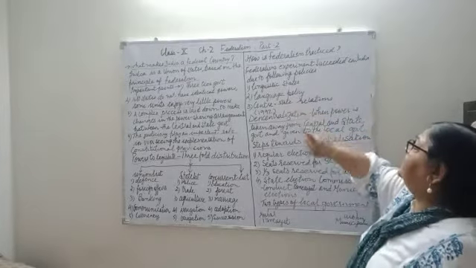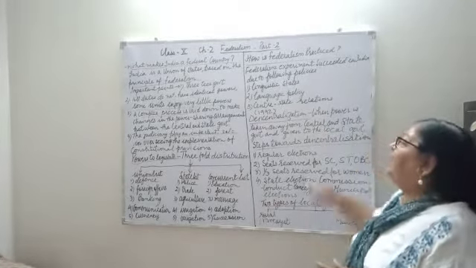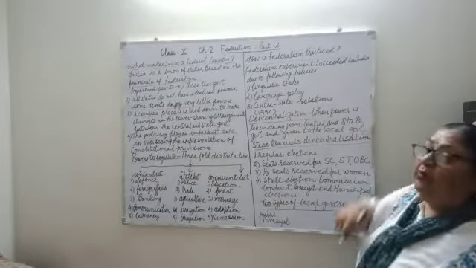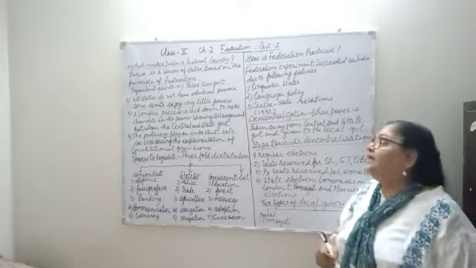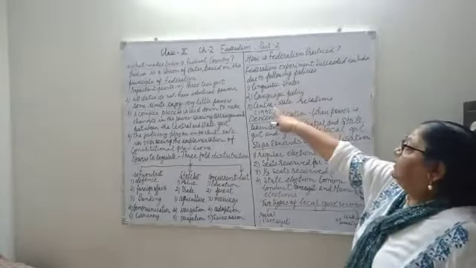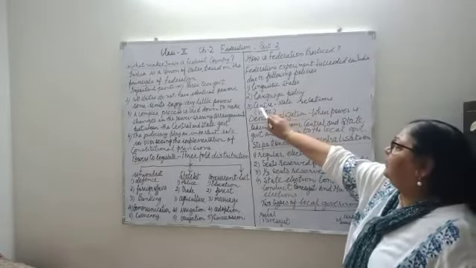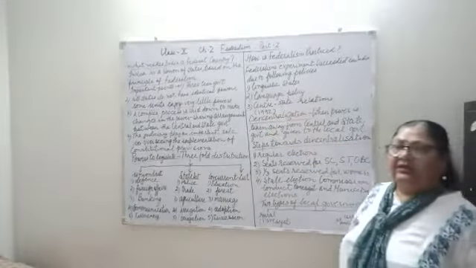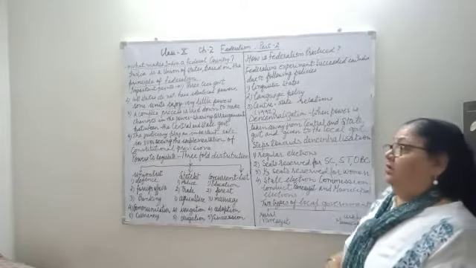Then center-state relation. There was again a big question mark on federalism when there was a problem between center and state. There were conflicts. Wherever there was a different government in the state, there was conflict between the party ruling in center and state. So there was defection.